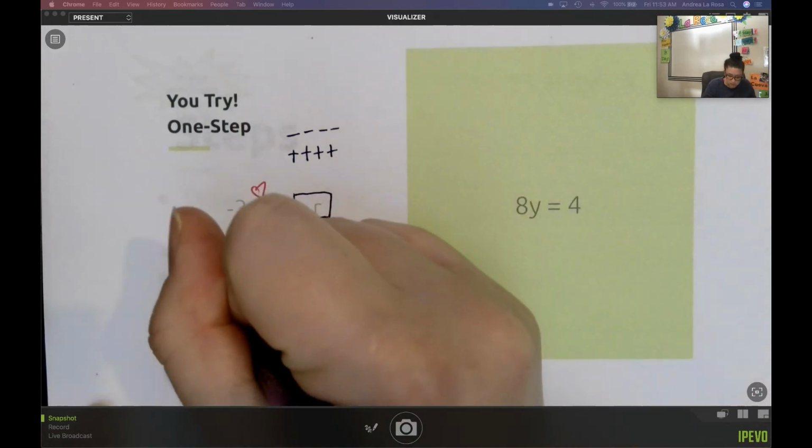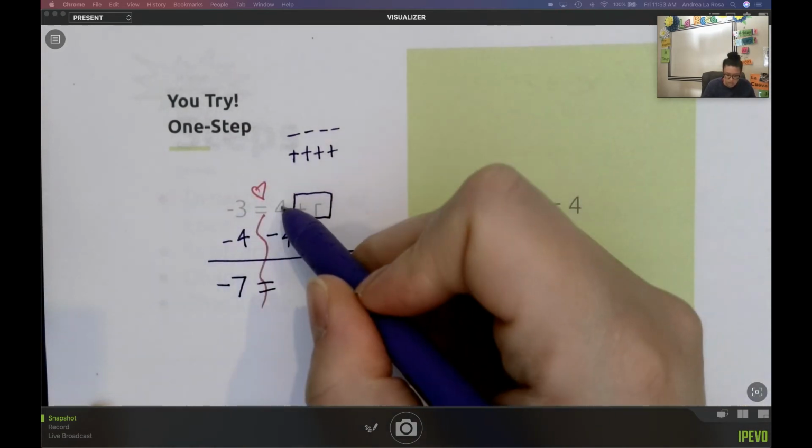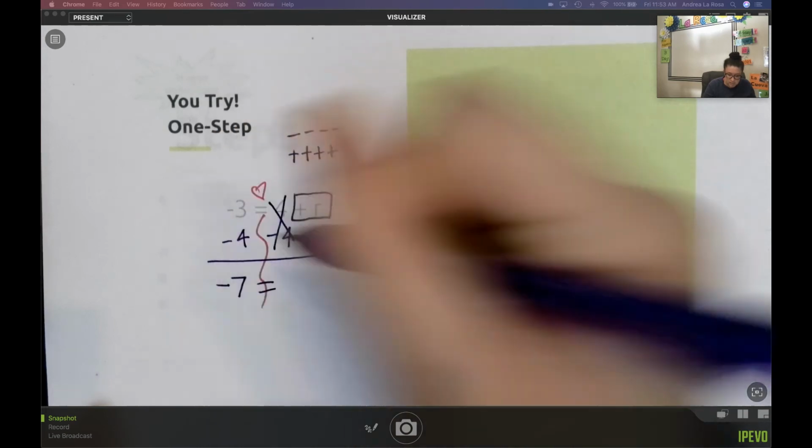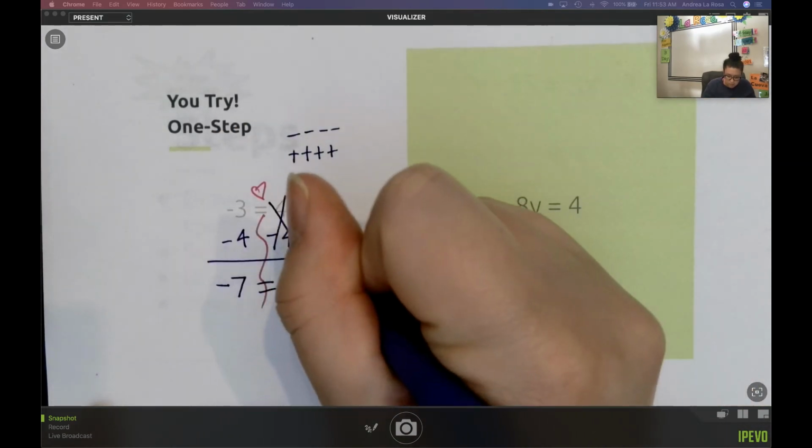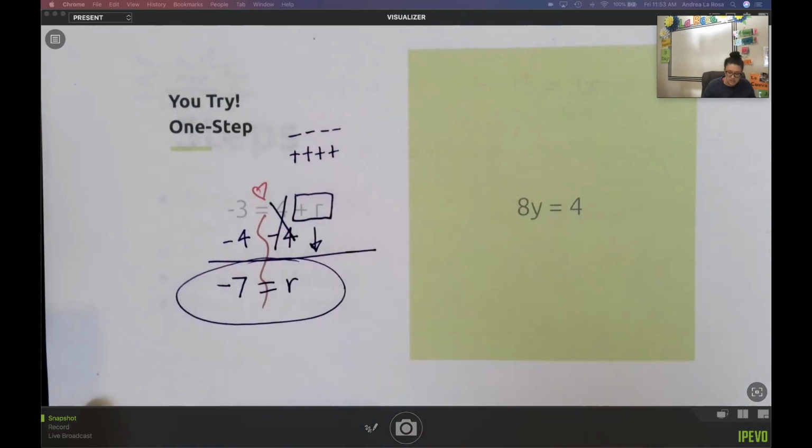Negative 3 minus 4 gives me a negative 7. Positive 4 minus 4 eliminate, they make a 0 pair, and I want to bring down my r. So I should get that negative 7 is equal to r on that one.